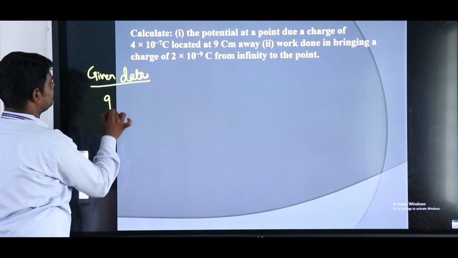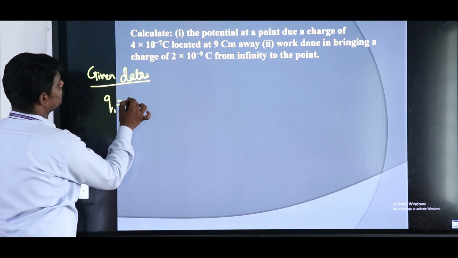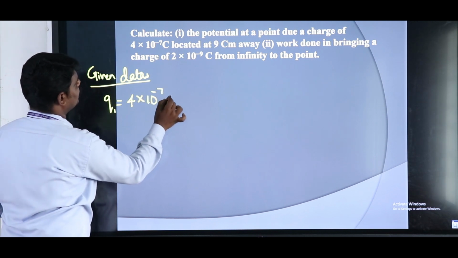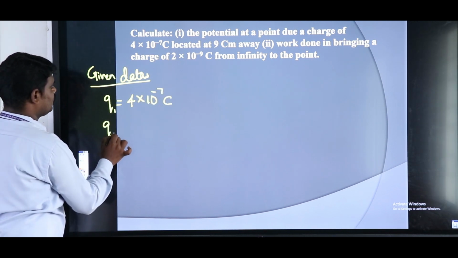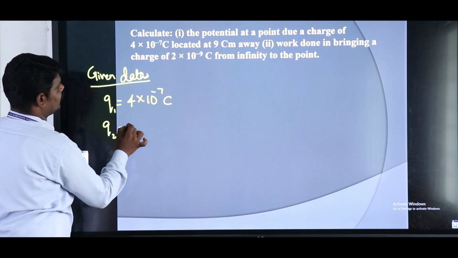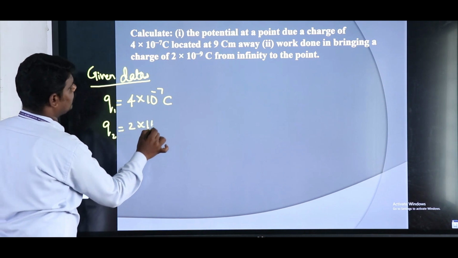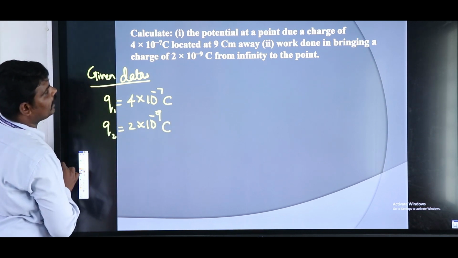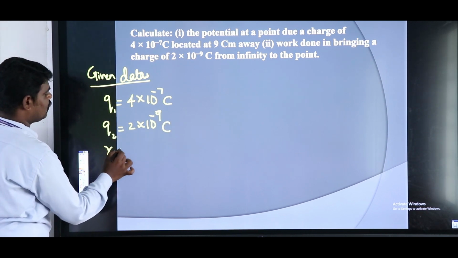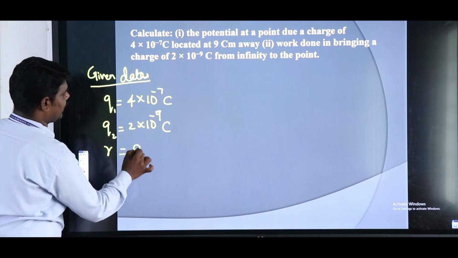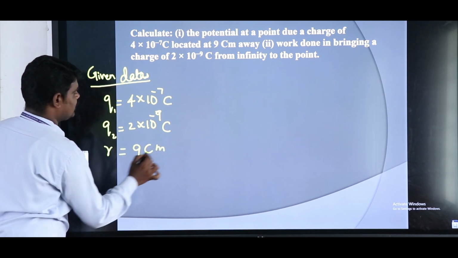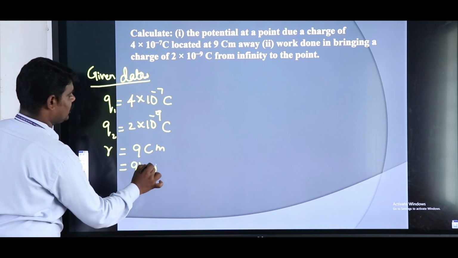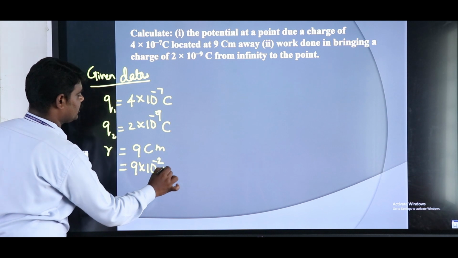The given data: Q1 is equal to 4 into 10 to the power minus 7 coulomb. Q2 is equal to 2 into 10 to the power minus 9 coulomb, and the distance R is equal to 9 centimeter, which we can write as 9 into 10 to the power minus 2 meter.